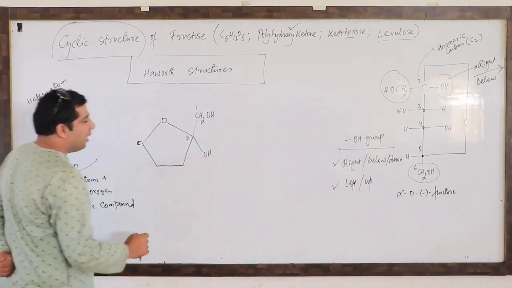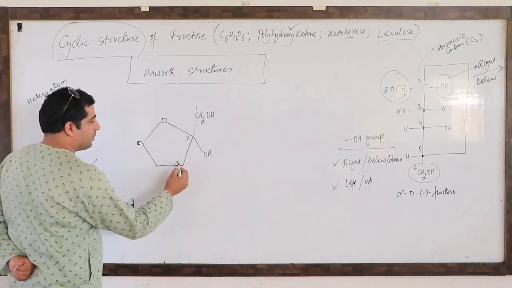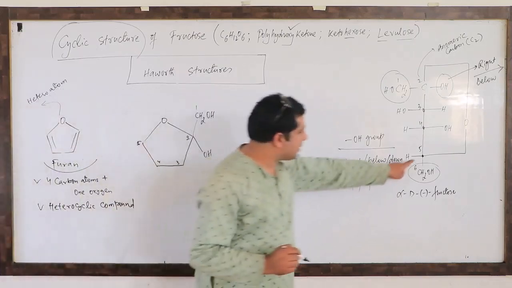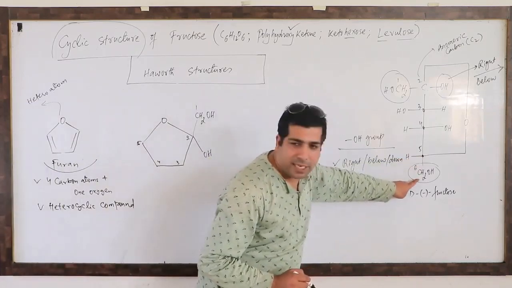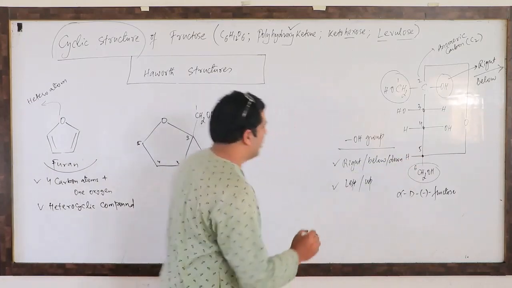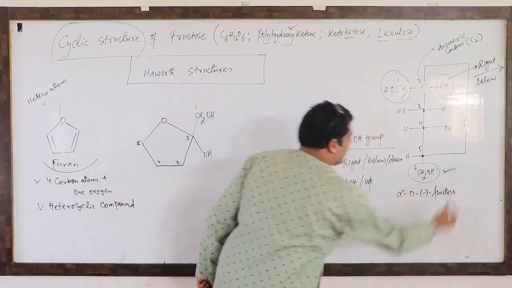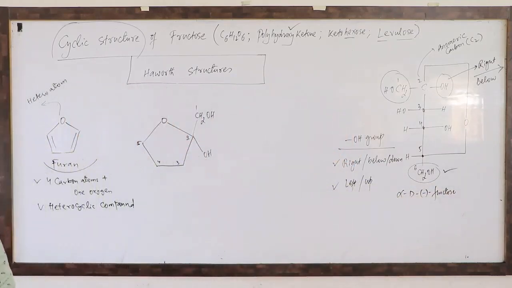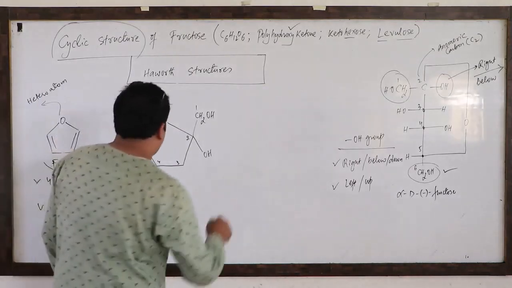Okay. Now this is the third carbon, this is the fourth carbon, this is the fifth. And which carbon is also outside? The sixth carbon is also outside the ring, CH2OH. So let us write down that particular thing as well. Cool.